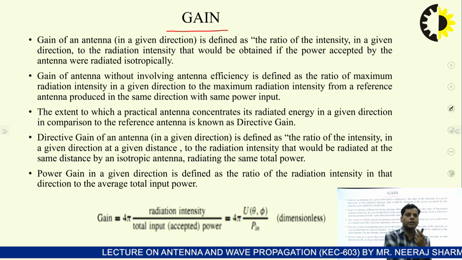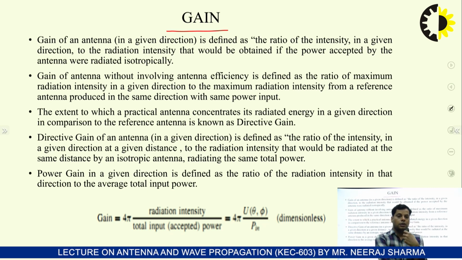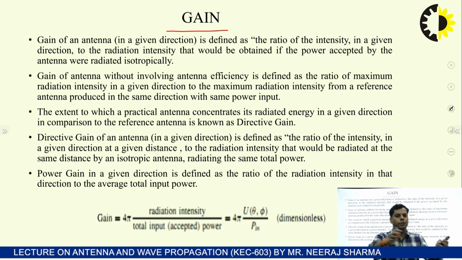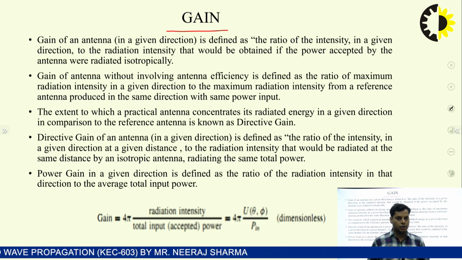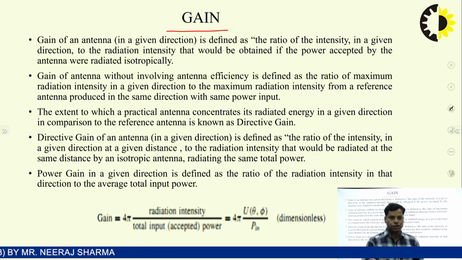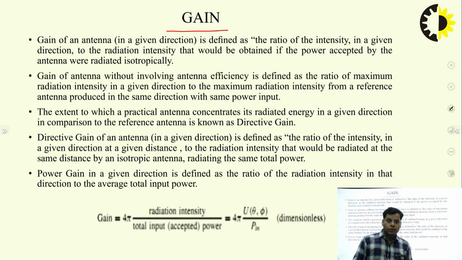The gain and directivity are the same thing, but when we say directivity, we have defined it in a particular direction, and the gain term will also be defined on the basis of this direction. But the main change is how much power is transmitted in the direction, and what is the efficiency of this antenna in transmitting or radiating that power.